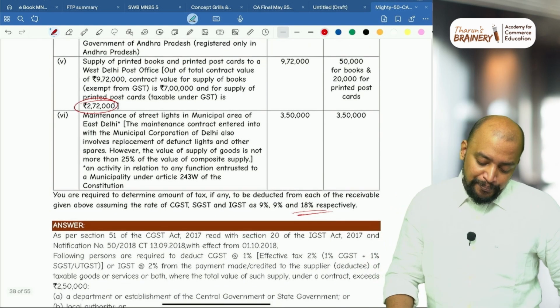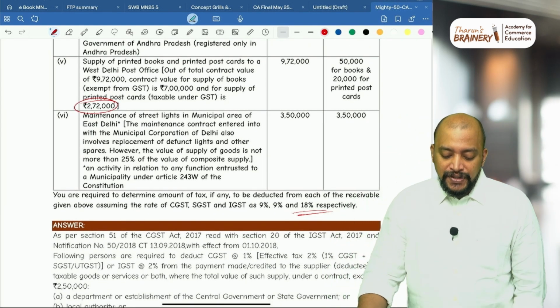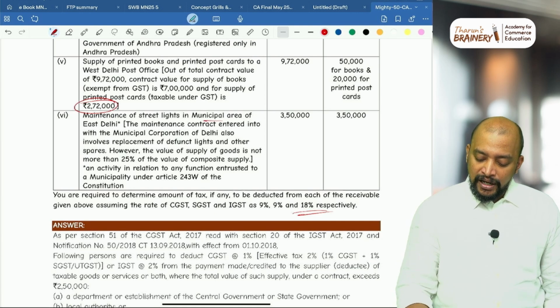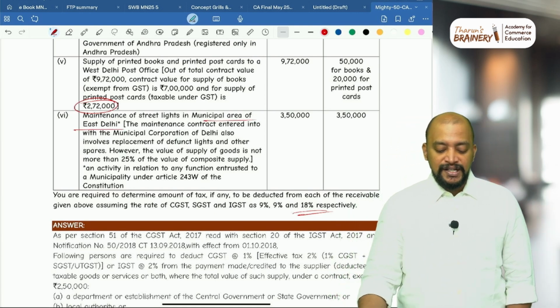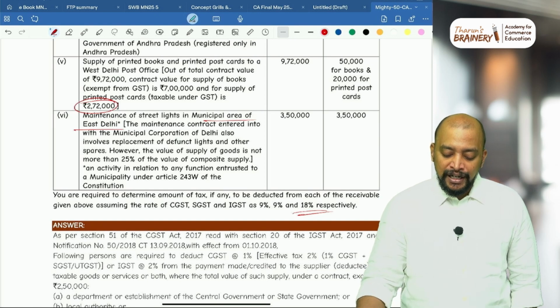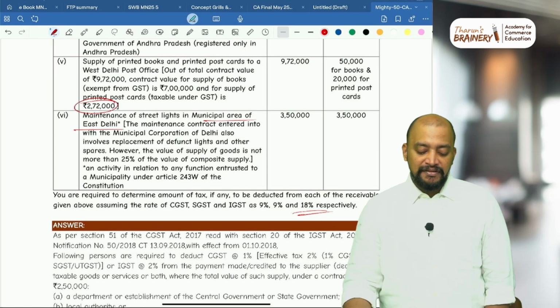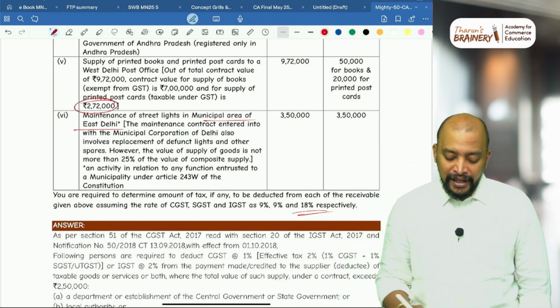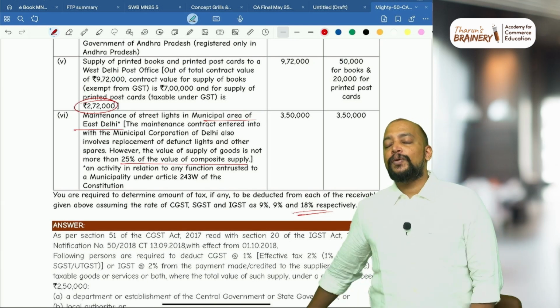Got it? Then point number 6, maintenance of street lights in municipal area of East Delhi. So they are maintaining the street lights in municipal area of East Delhi. The maintenance contract entered into with Municipal Corporation of Delhi also involves replacement of defunct lights and other spares. However, the value of supply of goods is not more than 25% of the value of composite supply. So we have one point.